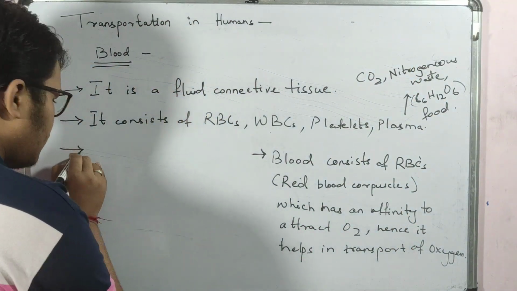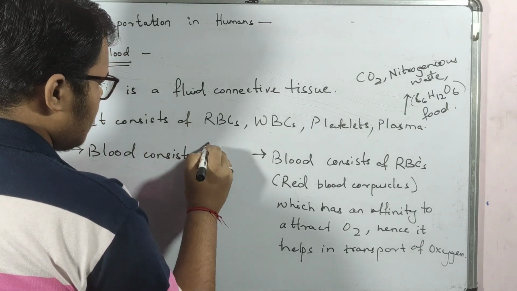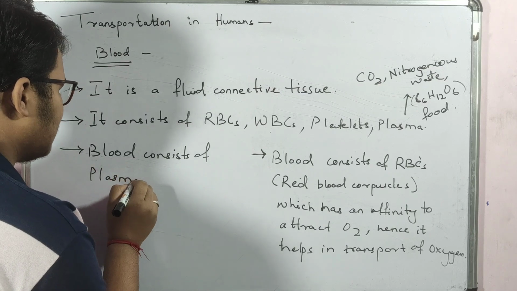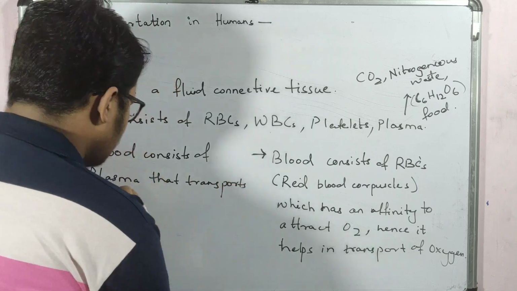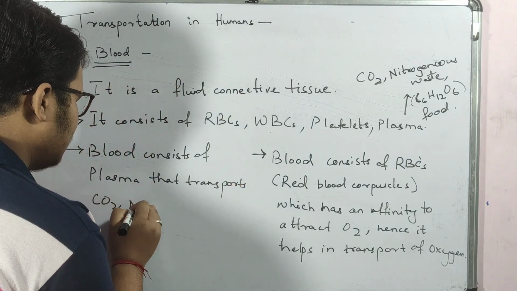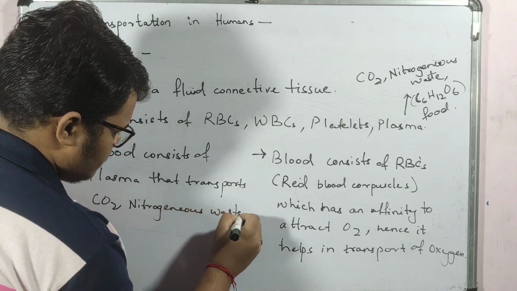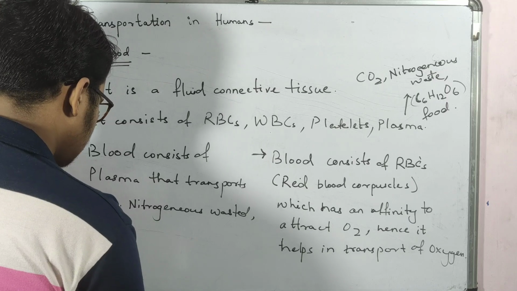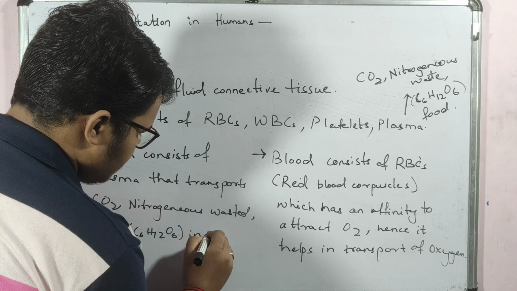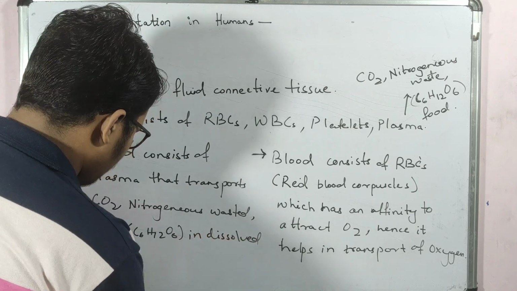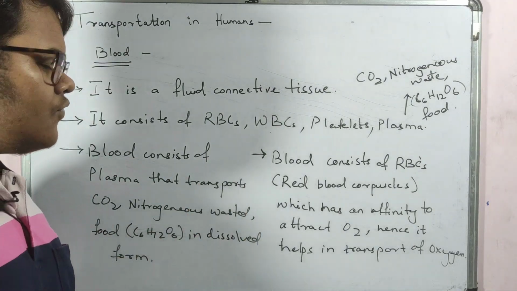So the point is: blood consists of plasma that transports carbon dioxide, nitrogenous waste, food in dissolved form. So we got 4 points of blood.